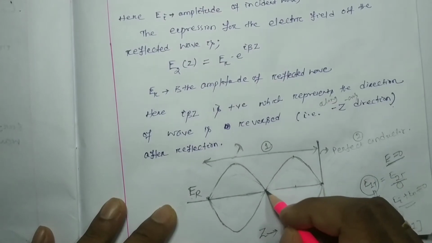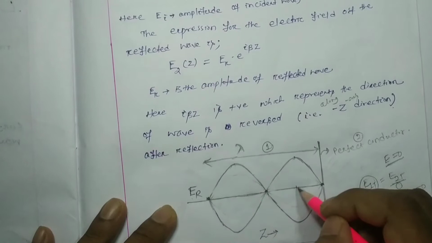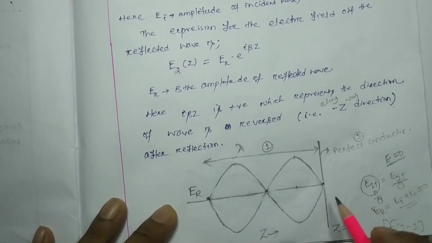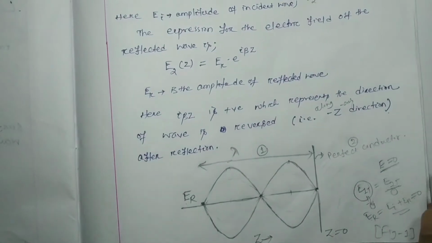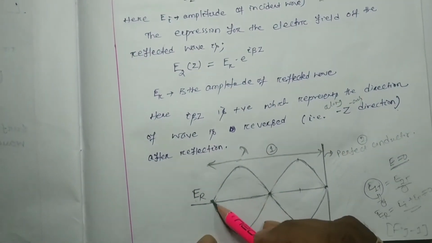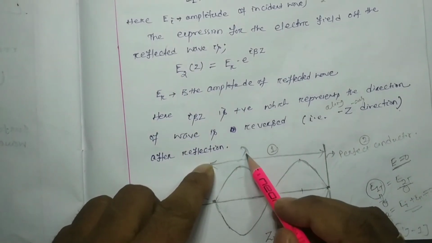Here is another node at this point, and at a specified distance from the interface we found an antinode, or maximum value. This full distance is your lambda.